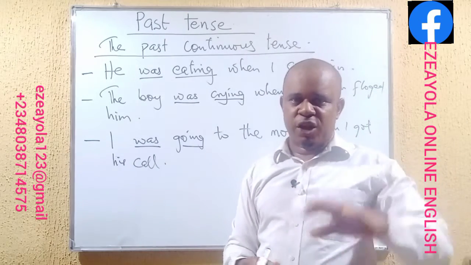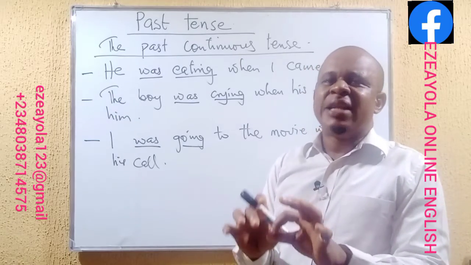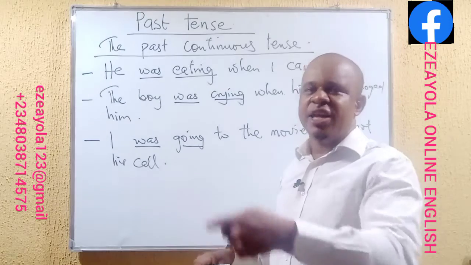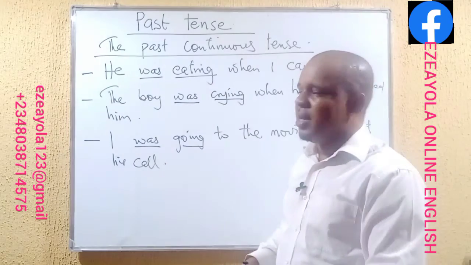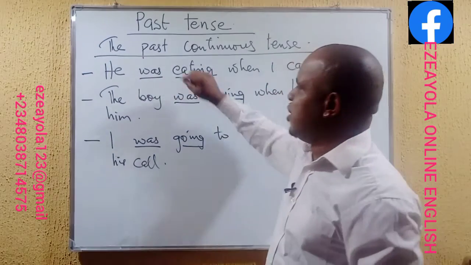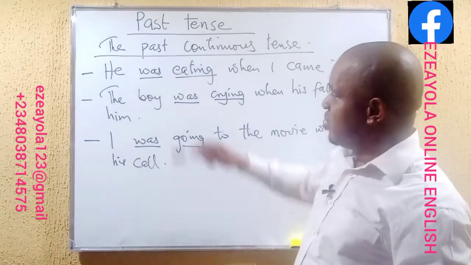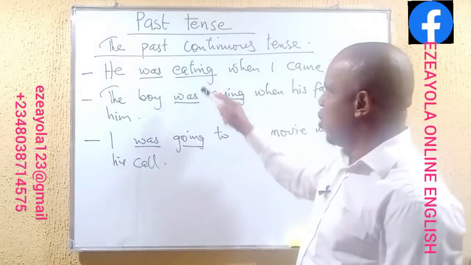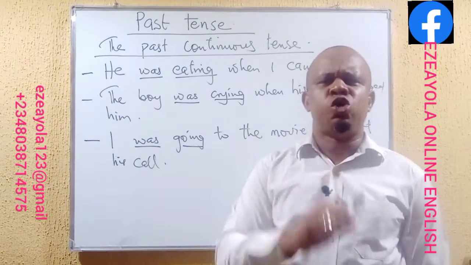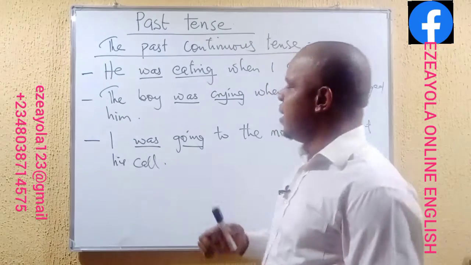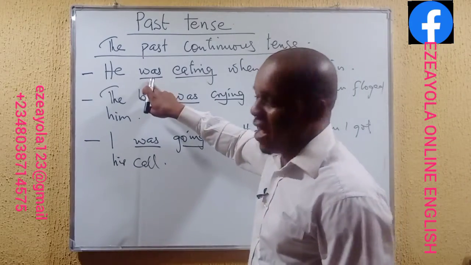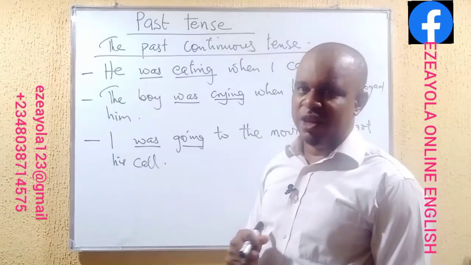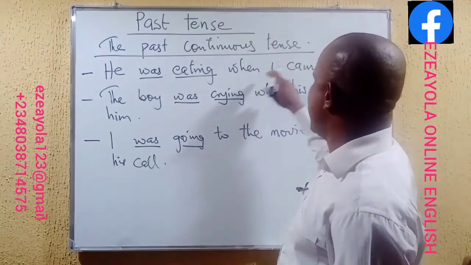Remember, the progressive or the continuous form of the verbs are these verbs that must possess the ing. Now, this one, he was eating, the was here is actually a verb in the simple past tense. Eating here should be seen as the main verb. So we have the auxiliary verb, was, helping the main verb, which is eating, in the progressive.